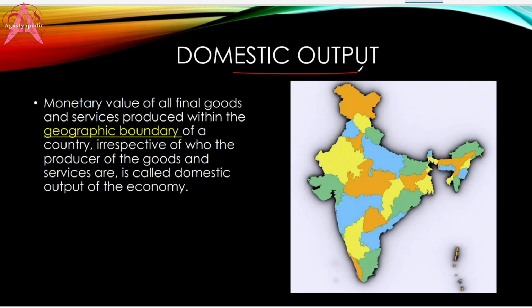Domestic output. So already you have got the concept of output, right? So output within the geographic boundary of a country, irrespective of who the producers are, is called a domestic output. So anybody who is producing something within this geographic limit, then it is domestic output.